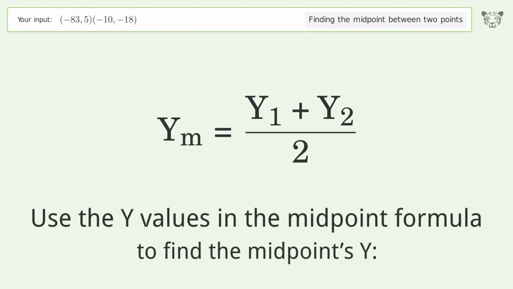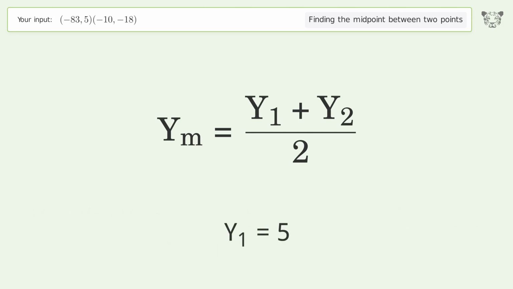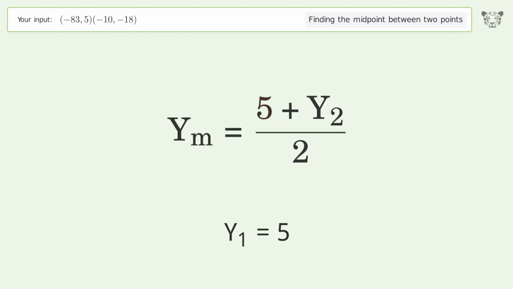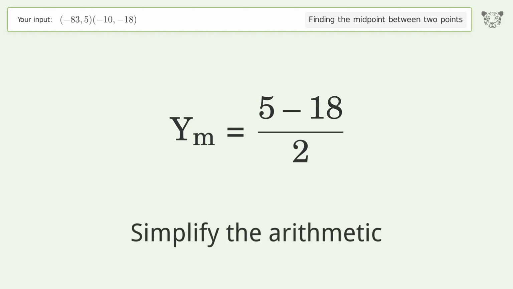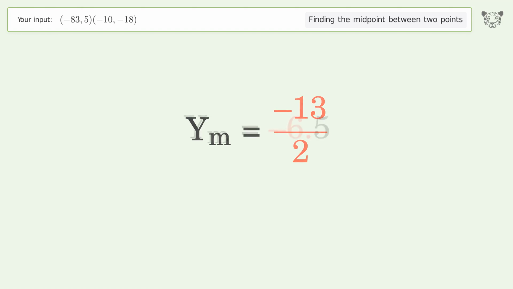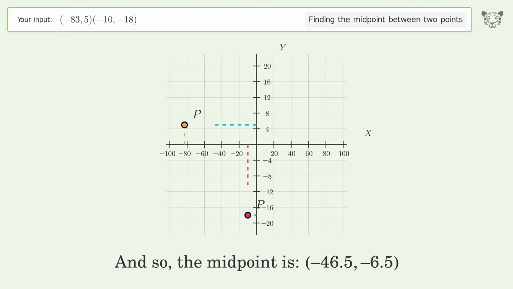Use the y values in the midpoint formula to find the midpoint's y. y1 equals 5. y2 equals -18. Simplify the arithmetic. And so, the midpoint is -46.5, -6.5.